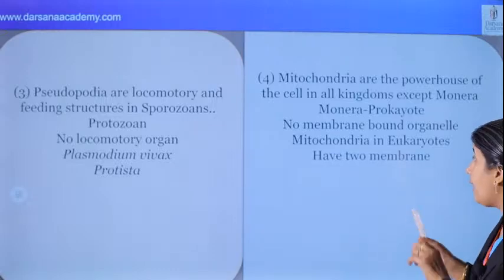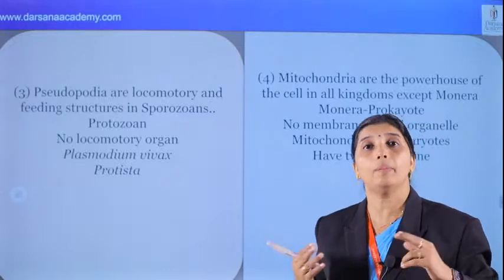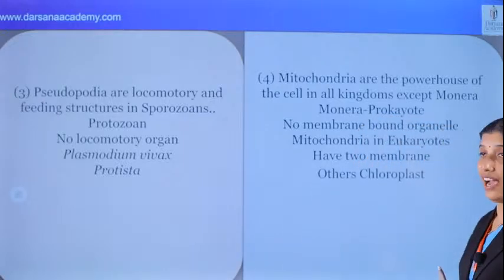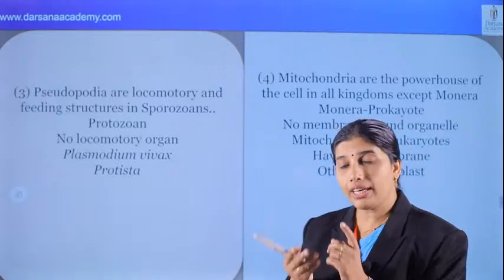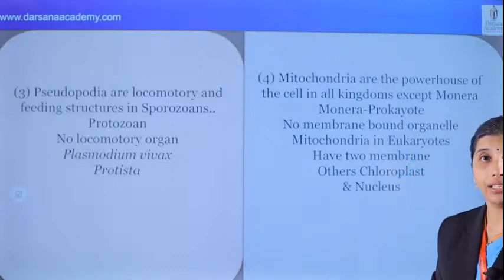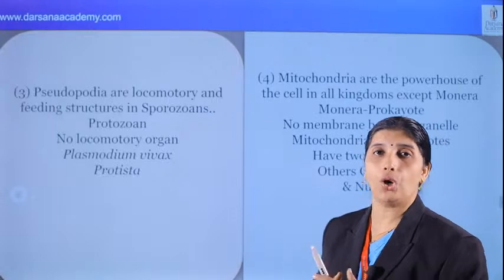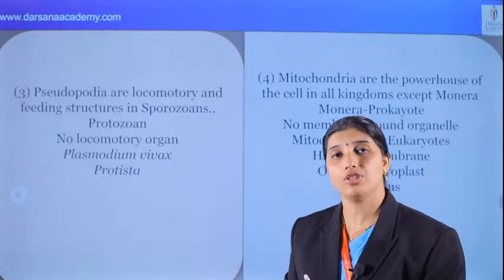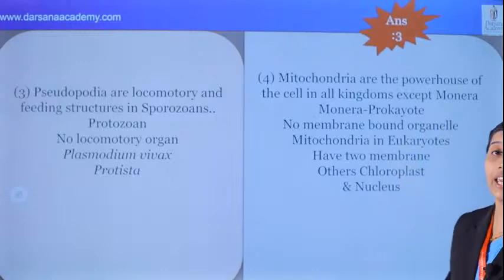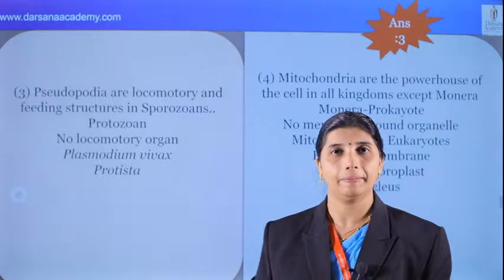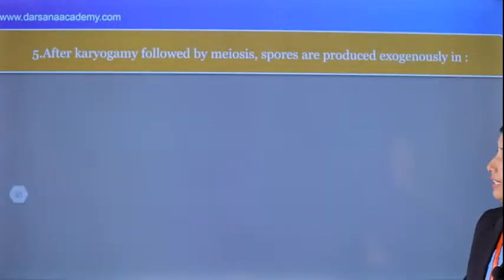We can see that mitochondria have two membranes. Just think about which organelles have two membranes. They are chloroplast, and also the nucleus, that point is also there. And we can connect chloroplast and mitochondria: yes, they are semi-autonomous organelles also. This type of connection also you have to develop. And what's the answer for this question? Yes, 3 is the correct answer for this question. Okay.